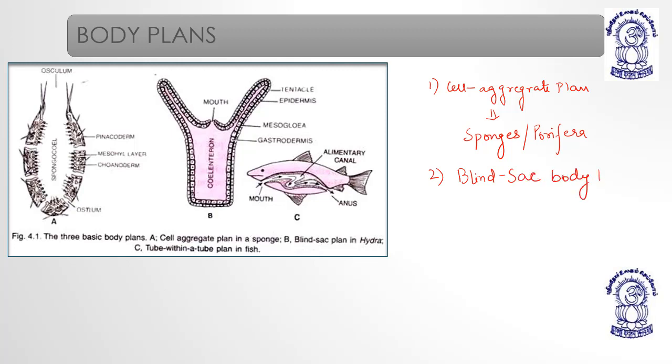Now children, one very important thing: why is it known as the blind sac body plan? The name itself suggests the meaning. Blind sac body plan means they have only one opening, meaning their digestive system is incomplete.